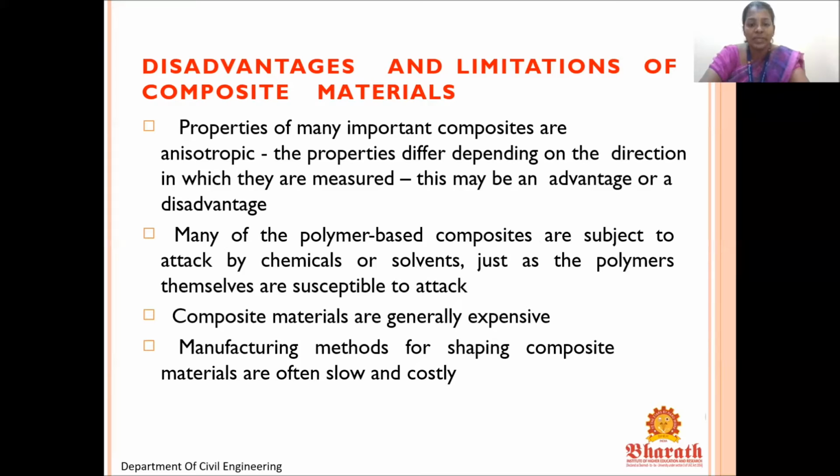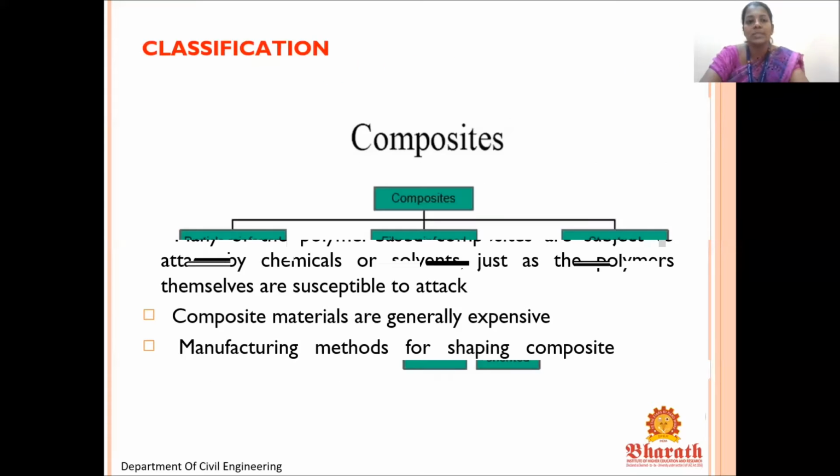Many of the polymer-based composites are subjected to attack by chemicals or solvents, just as the polymers themselves are susceptible to attack. Composite materials are generally expensive. Manufacturing methods for shaping composite materials are often slow and costly. So it is expensive, and the procedure for making it is very slow and costly.